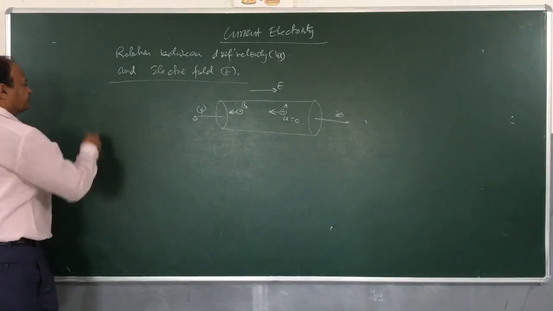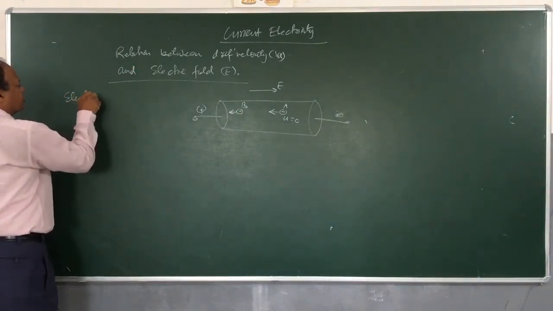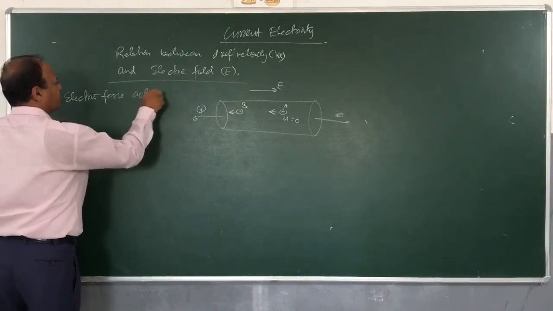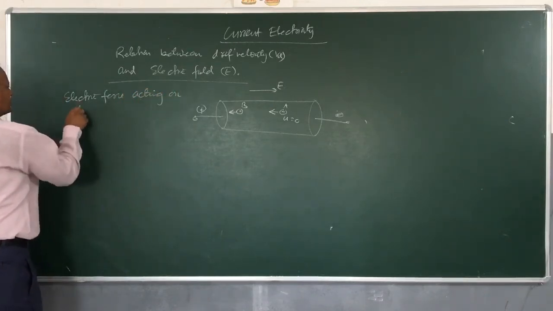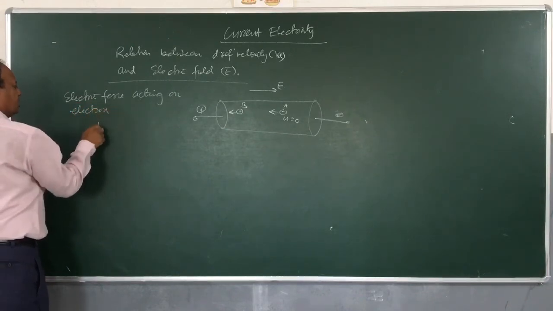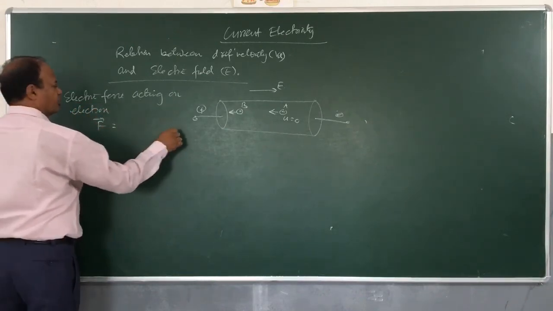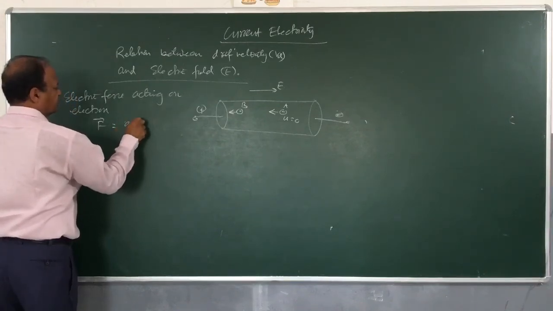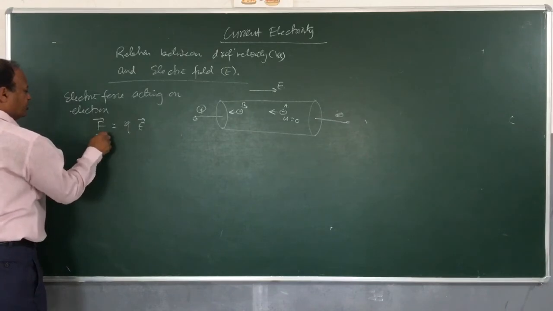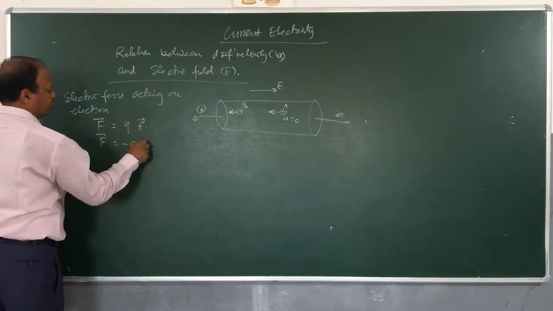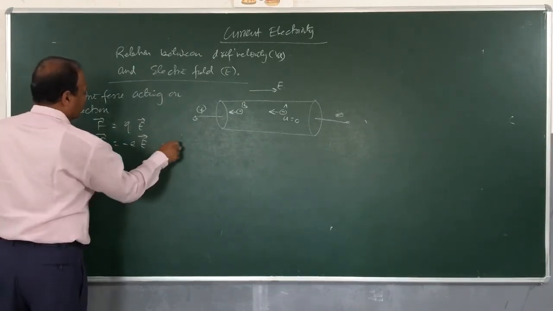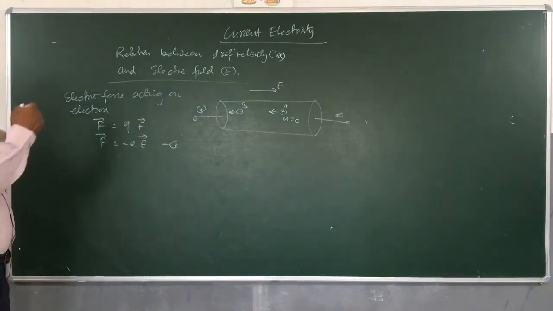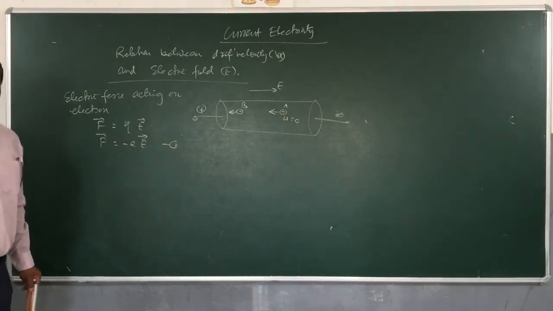So, we will say electric force acting on electron, F will be equal to, you have done already, F is equal to qE, right. So, if I use this, F will be equal to minus eE. Why I have used this minus sign? Because electron is moving opposite to the applied electric field.